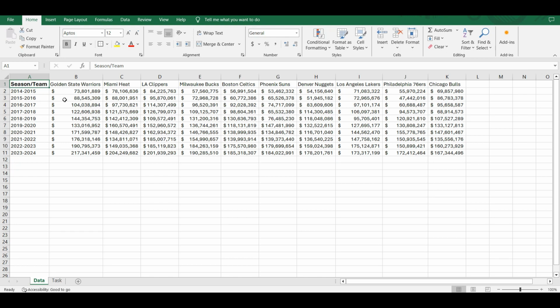In this video, I'm going to show you how to use the transpose function. The transpose function converts a vertical array to horizontal or vice versa. So let's look at some examples.